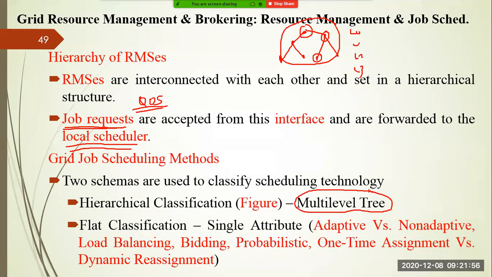You can also classify based upon load balancing capability, bidding, probabilistic approach, or one-time (static) assignment versus dynamic assignment. So there are two schemas, but in this discussion, we will limit ourselves to hierarchical classification, not flat classification, right?